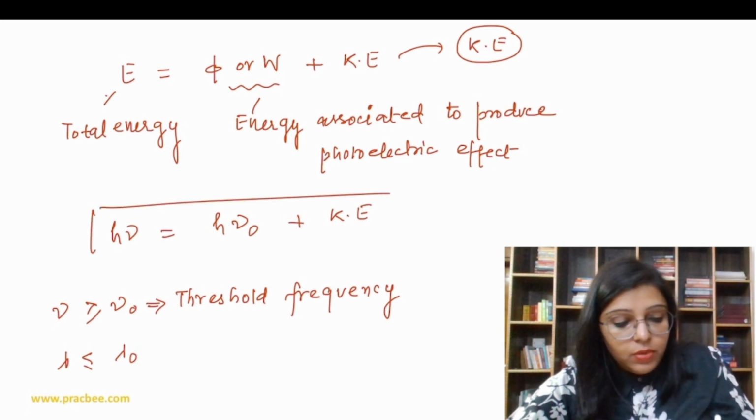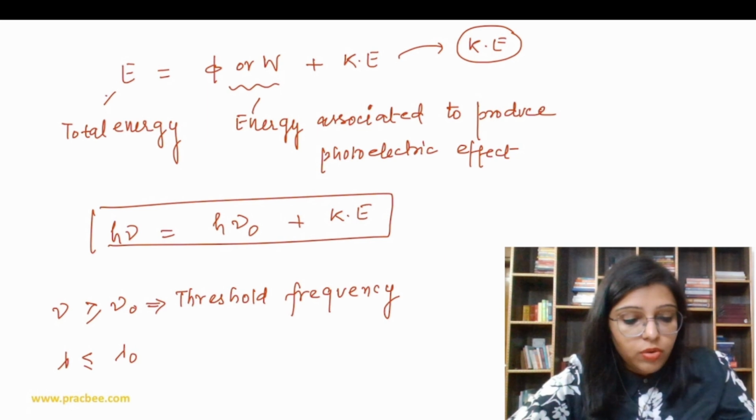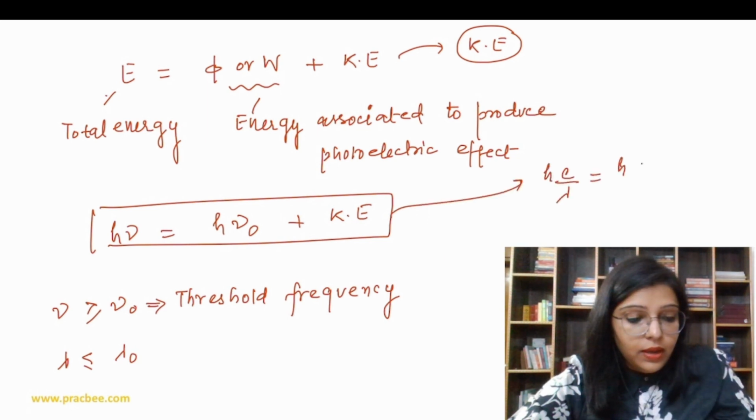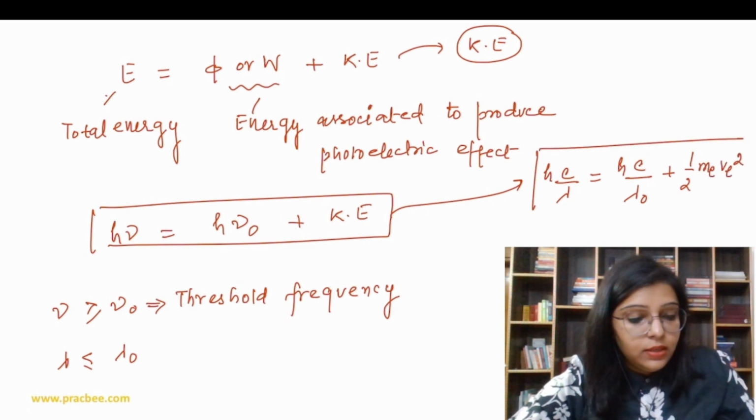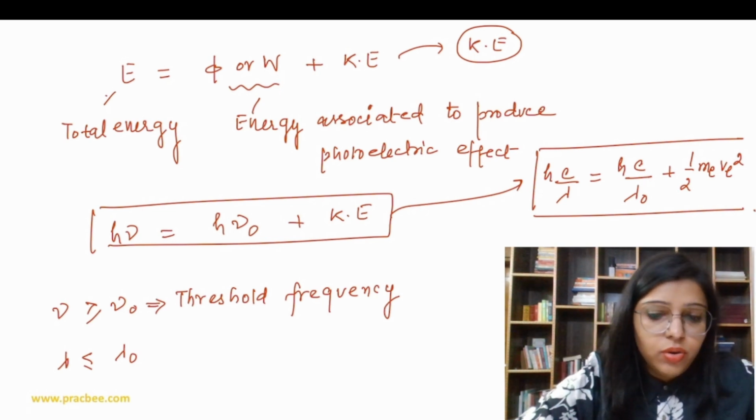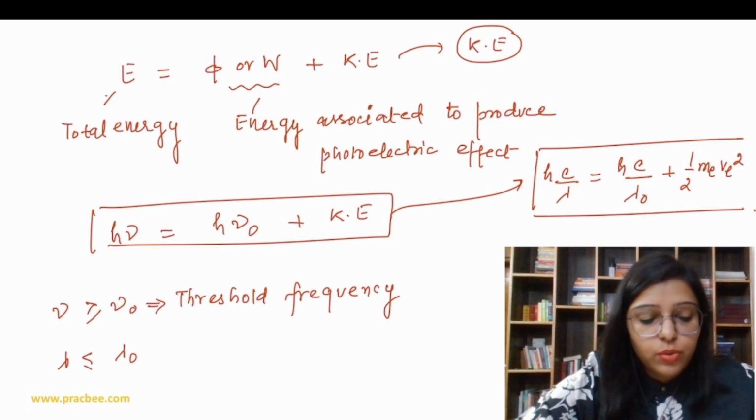We can also write hc over lambda equal to hc over lambda naught plus kinetic energy, which is half m e v square. So we are going to use this formula to solve the questions.